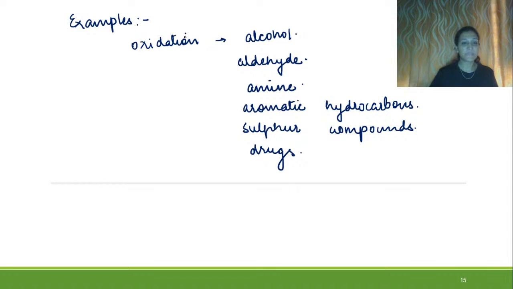Right? We'll be seeing the oxidation of these things. So first of all, in the list we have alcohol.